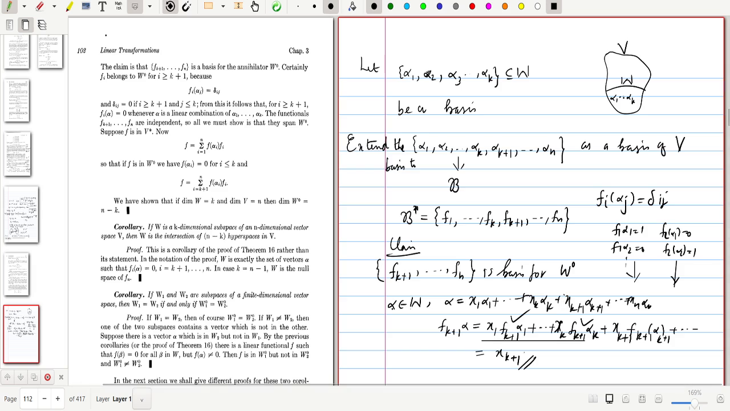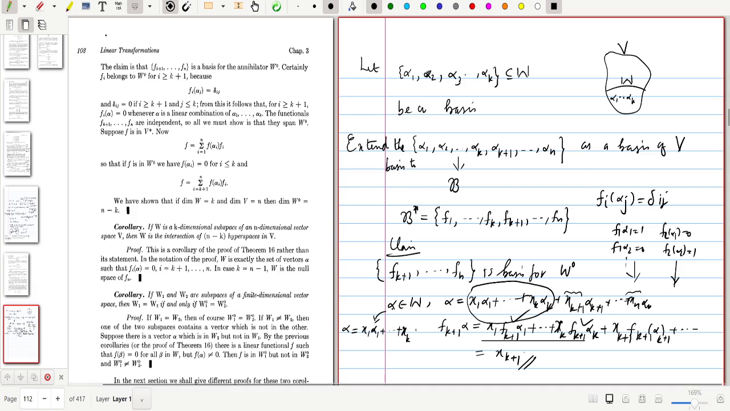Then using this fact, when you choose an element alpha belonging to W, we can say that xk plus 1, xk plus 2, etc., xn are all 0, because alpha 1, alpha 2, alpha 3, etc. is a basis for W, and any element alpha can be written as a linear combination of this. So we can say that this alpha is a linear combination of alpha 1 plus etc.